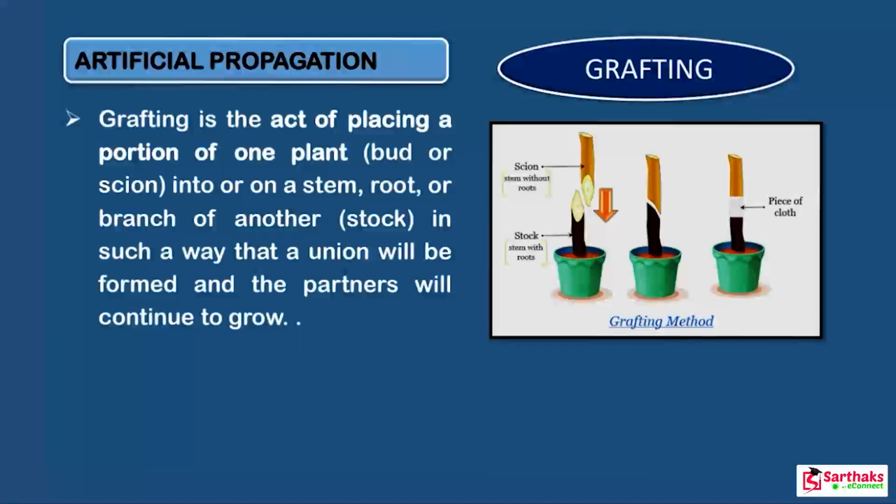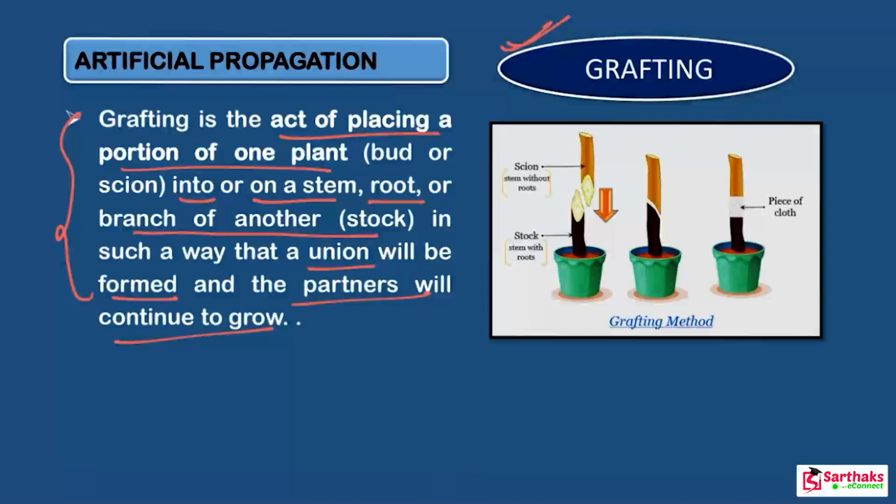Now, the next method of vegetative propagation is artificial propagation, that is, through grafting. So what is grafting? Actually, grafting is the act of placing a portion of one plant into or on the stem, root or branch of another in such a way that a union will be formed and the partners will continue to grow. I will explain it. Just wait a minute.